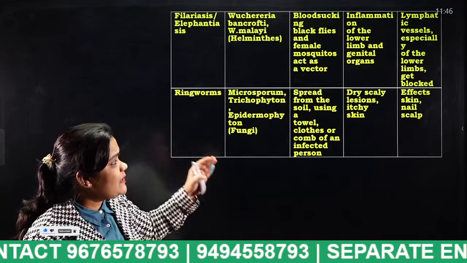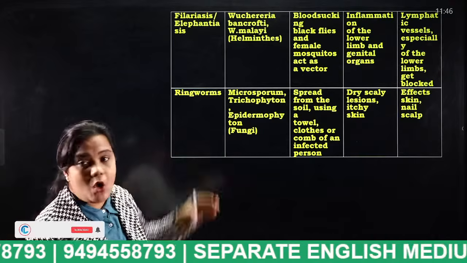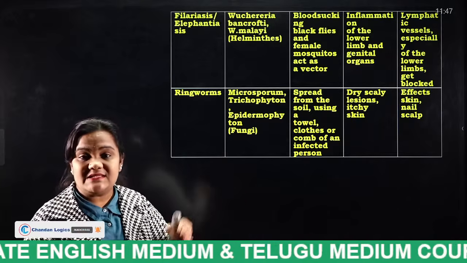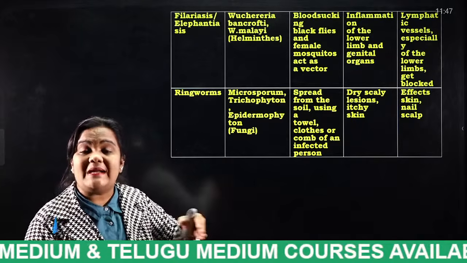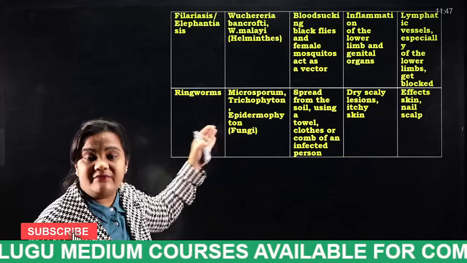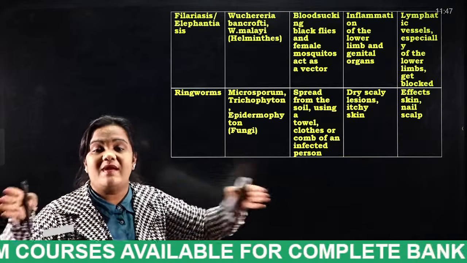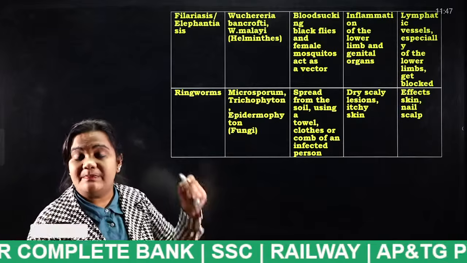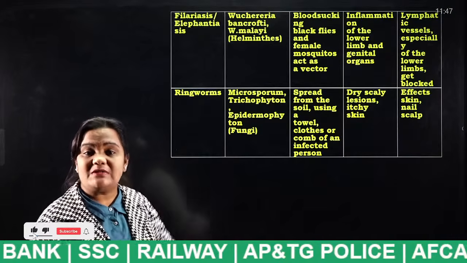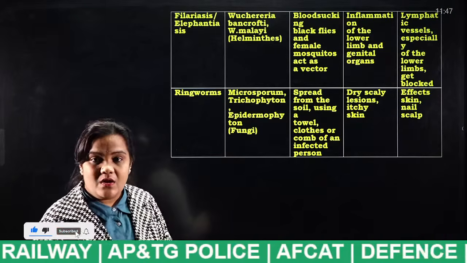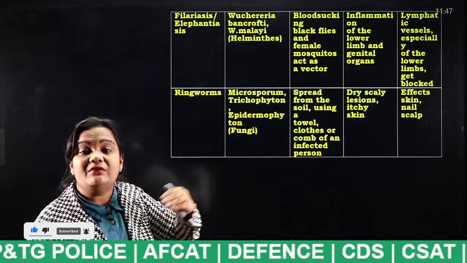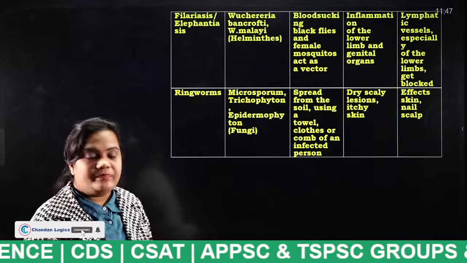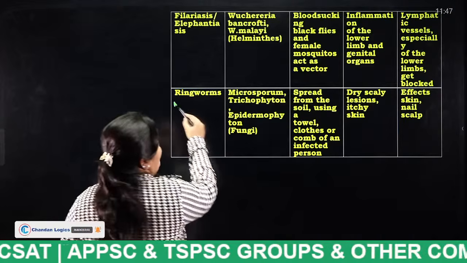Lymphatic vessels, especially of the lower limbs, get blocked. So when you look at this type of filariasis disease, the limb of the person affected will be very, very large. Why? Because that person's leg was bitten by either a female mosquito or a black fly, and that fly is infected with this Wuchereria bancrofti, W. malayi. Okay, and the next one is ringworm.